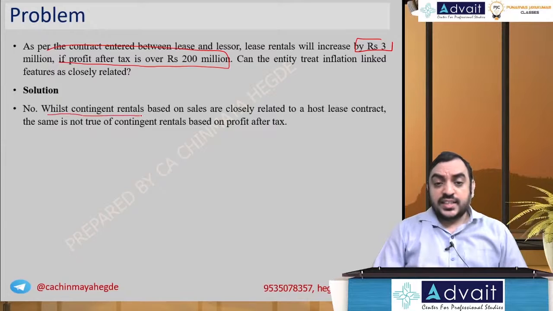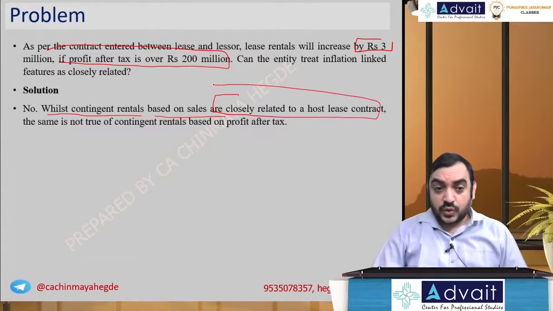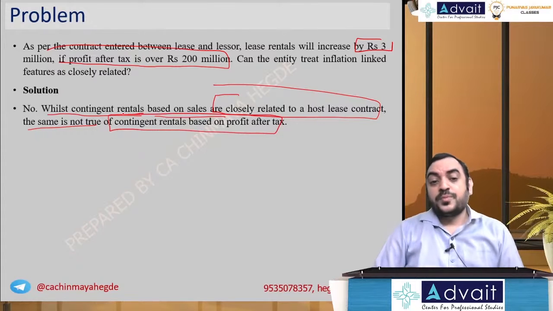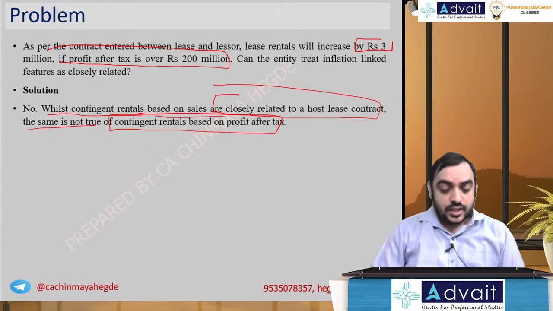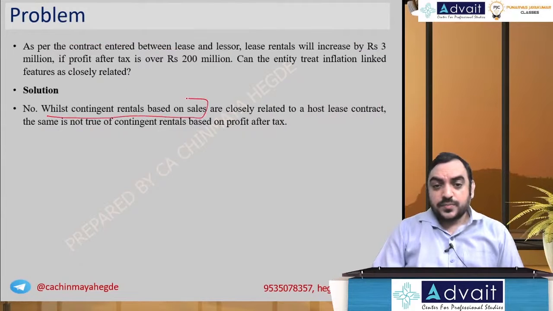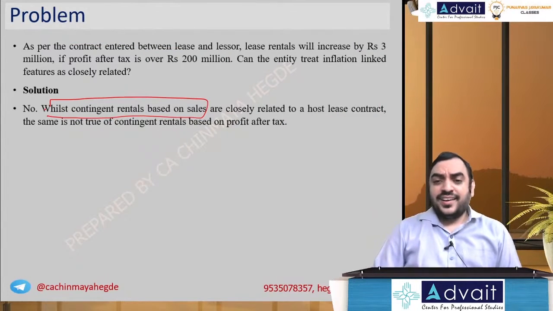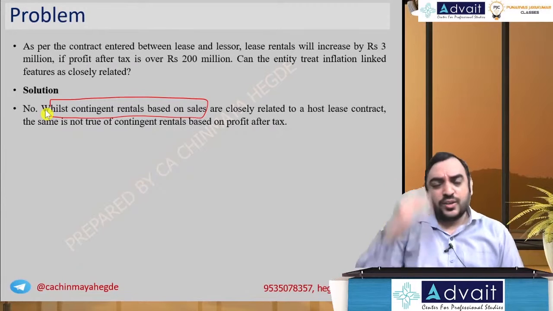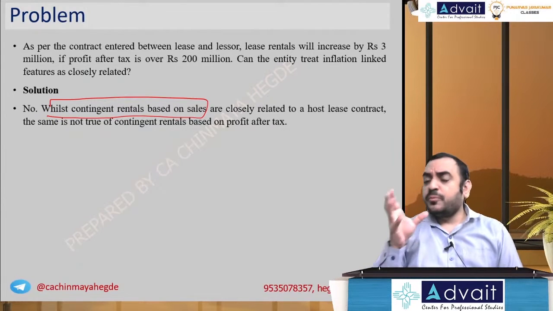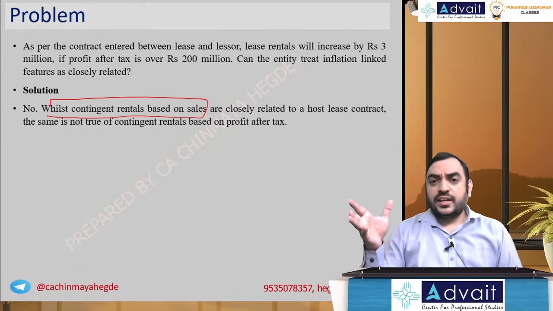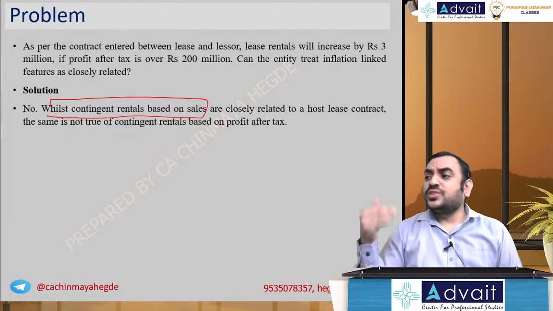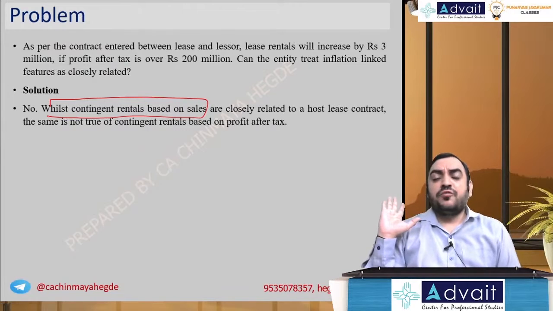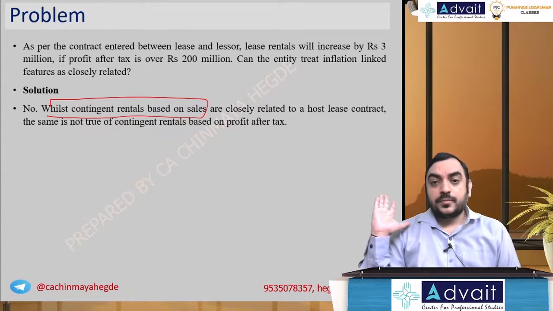So contingent lease rentals based on sales are closely related to the host lease contract. The same is not true for contingent rentals based upon profit after tax. If it is based on sales, then you can say it is related to the lease contract. For example, this is a practical situation you can try to apply. Something like royalty. You have a machinery. The owner will tell you, give me 10 rupees for every unit you produce or sell.